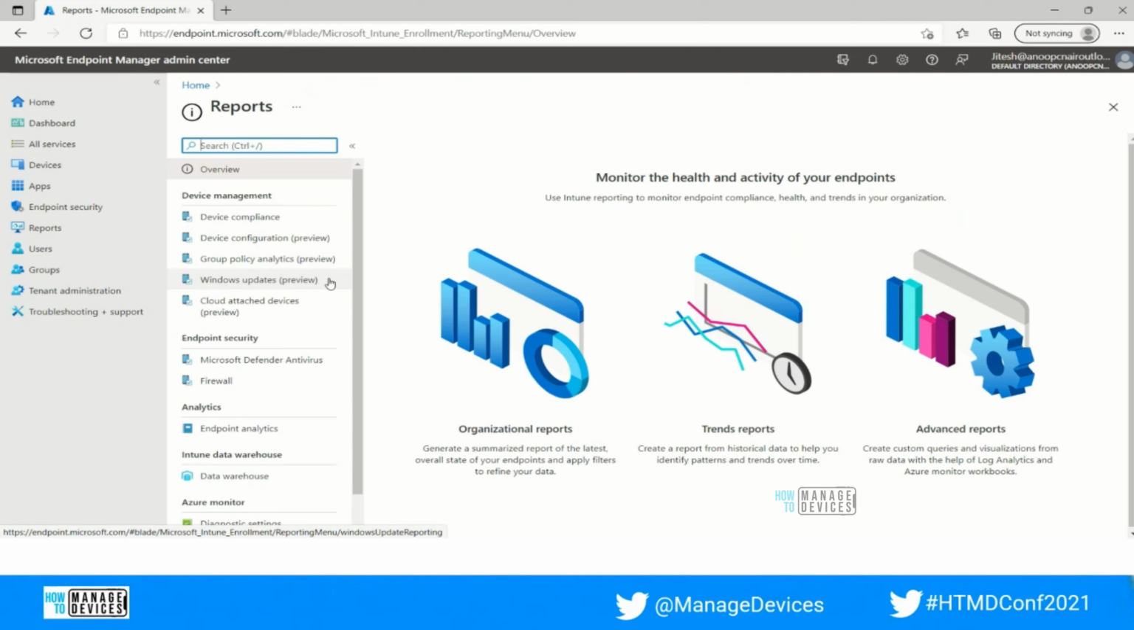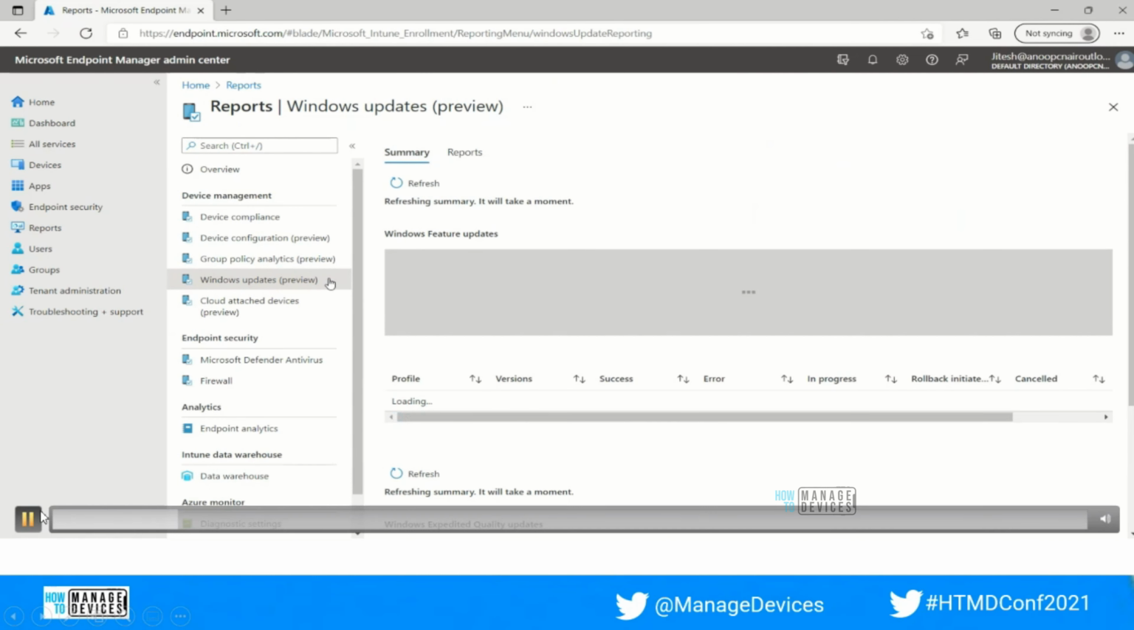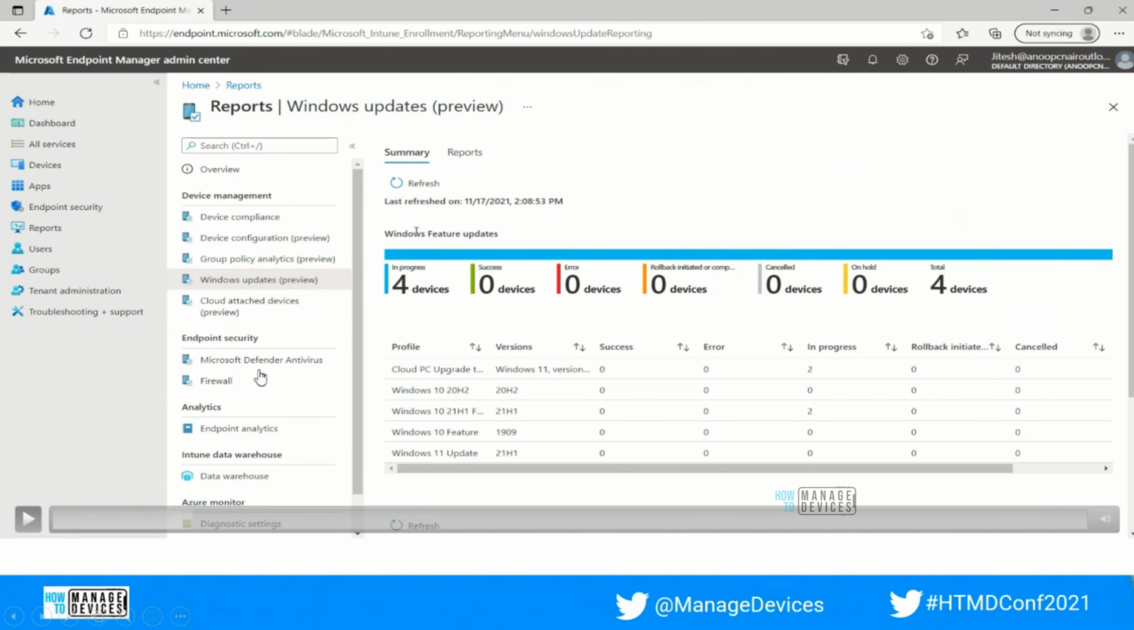So clicking on the Windows Update Preview feature, you will see different sections here. One is the summary and another one is the reports section. In the summary, you will be able to see the Windows feature update as well as the Windows expedite quality update. That part I will talk about a little bit later. Here you can see, once we click on the update summary page, it shows the Windows feature update is in progress for these 4 devices.